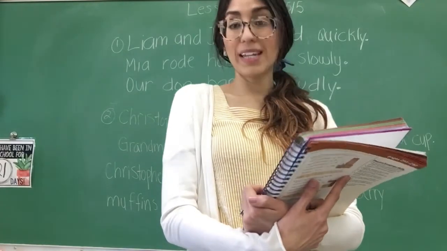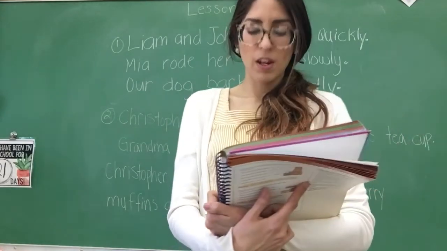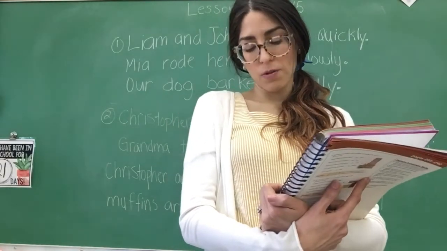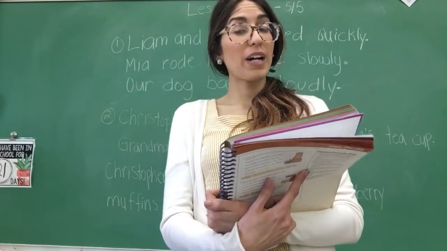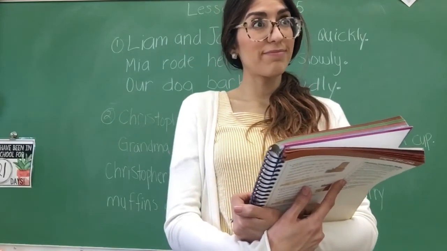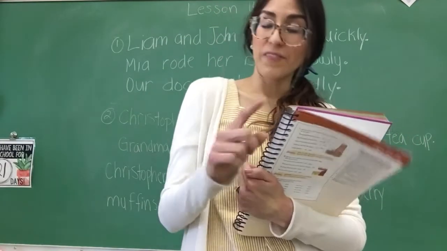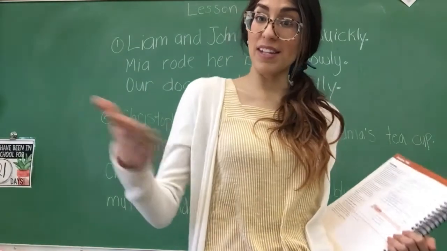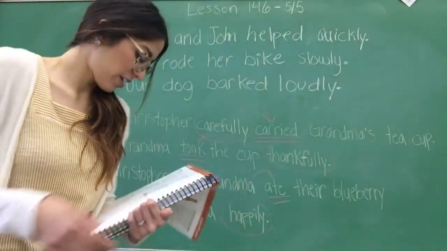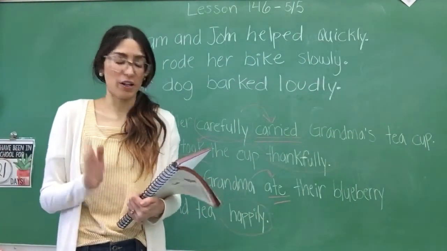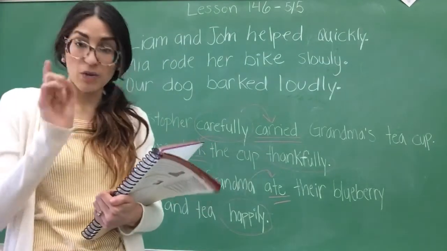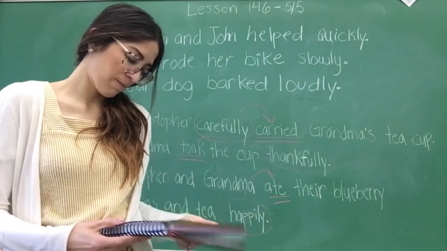So the first one is, can you play baseball? The second one is, will you teach me how? Now those two questions are what kind of sentences? Interrogative. An interrogative ends in a question mark. Very good. So we know that interrogative ends in a question mark. So make sure you have question marks at the end of those sentences.